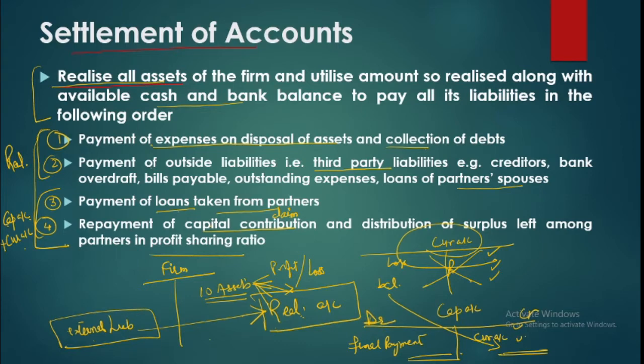payments. So majorly we'll be having realization account, we'll be having capital plus current account, and one more account since everything is being paid or received through cash and bank. So we'll be having cash and bank to check mathematical accuracy, that is whether we have recorded everything correctly or not. So these are our three main accounts which we prepare to close the books. So settlement of accounts basically implies closing the books. And now we know that in order to close the books, we are to prepare these three statements.